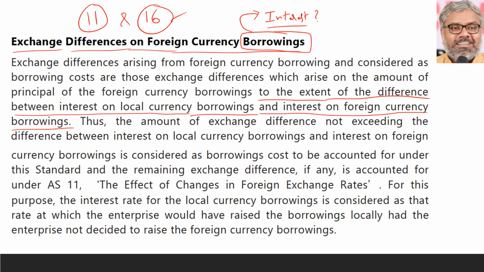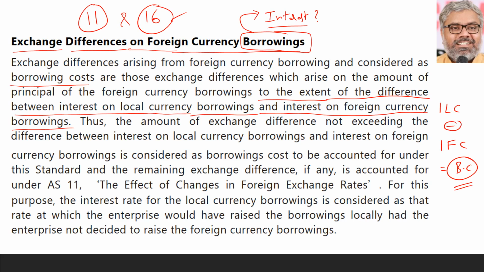So to what extent are those called borrowing costs? To the extent of the difference between interest on local currency borrowings and interest on foreign currency borrowings. So this is a formula you can say. Interest on local currency borrowings minus interest on foreign currency borrowings can be called borrowing cost. That's it.